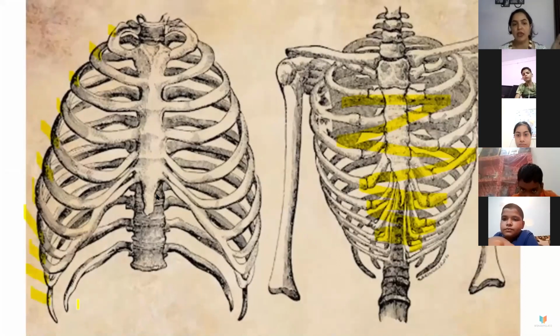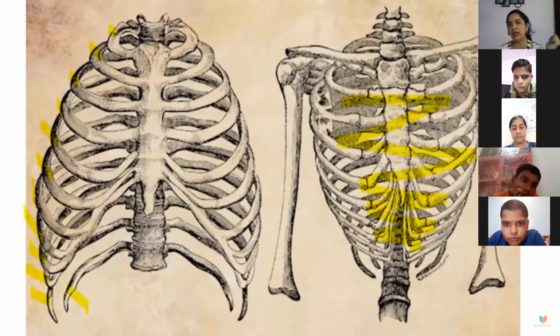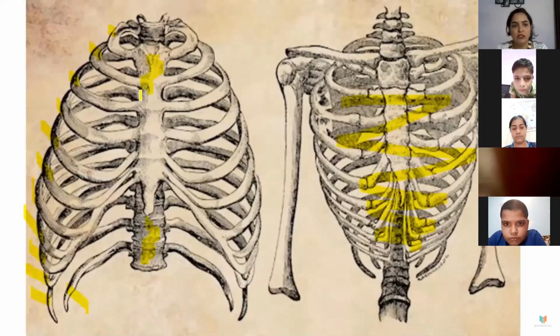There are 12 pairs of bones. These 12 are attached to the breastbone. You can see this with the yellow portion I am showing with the marker. This is the backbone at the back, and in the front it is the breastbone, where the heart and lungs are at the back side. The yellow colored part I am showing is the breastbone, and at the back you can see one bone, that is the backbone. So there are 12 pairs.